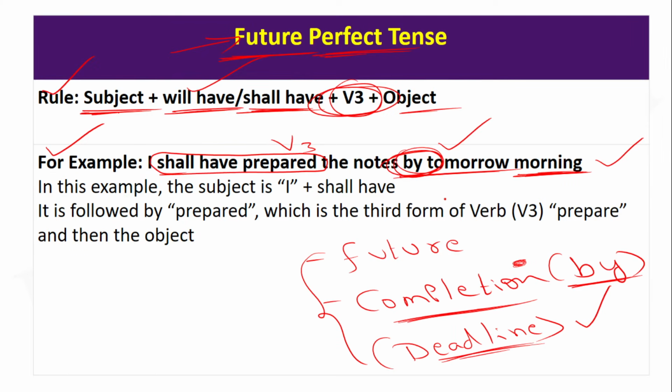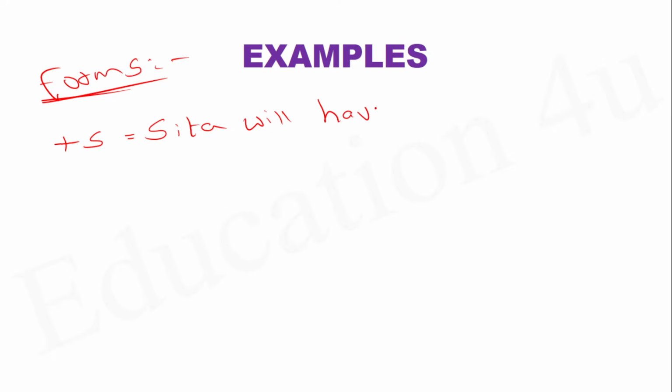So if you observe logically here, future perfect in one way is a very important tense and also a very interesting tense. The grammar we use is shall have or will have plus V3. Now, as usual, you know what I am going to do? I'm going to talk about the forms, which are very important. See, for example, let me give you a positive example. I'm talking about a girl named Sita, and I said, Sita will have.